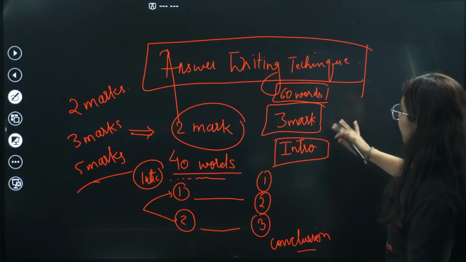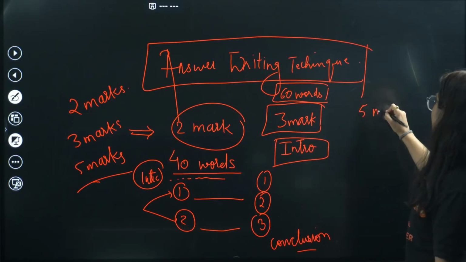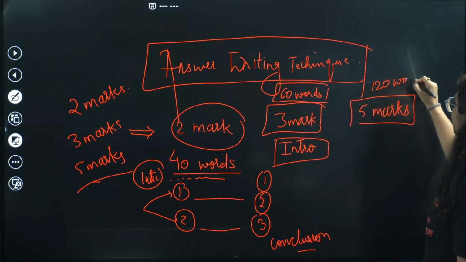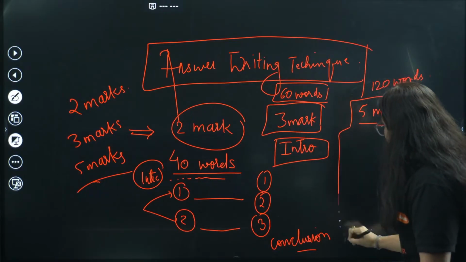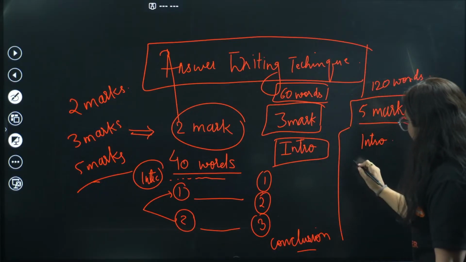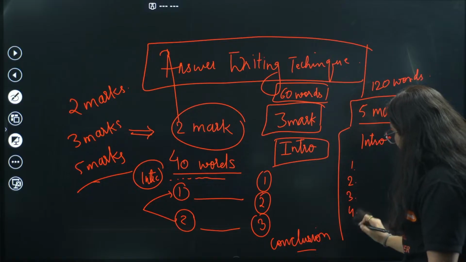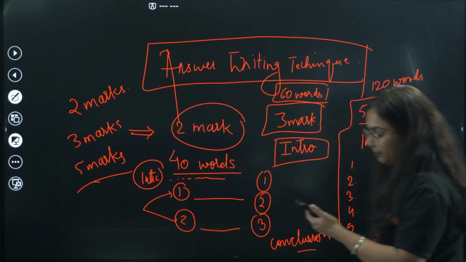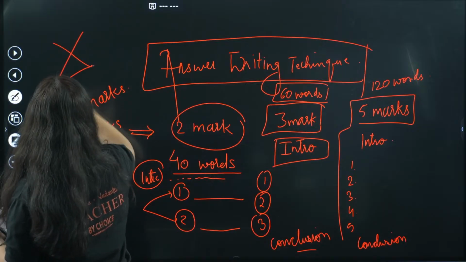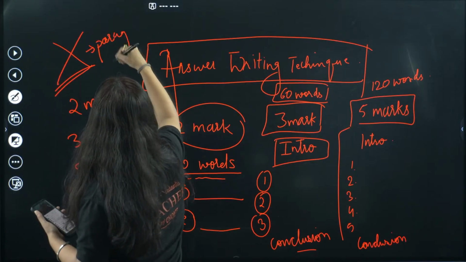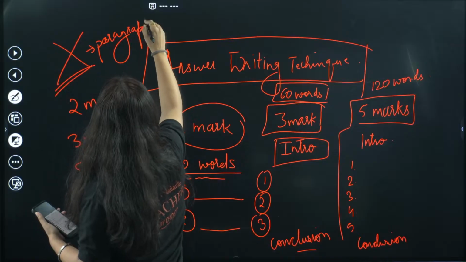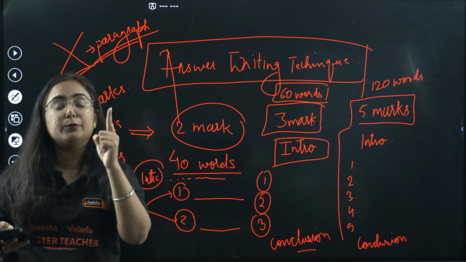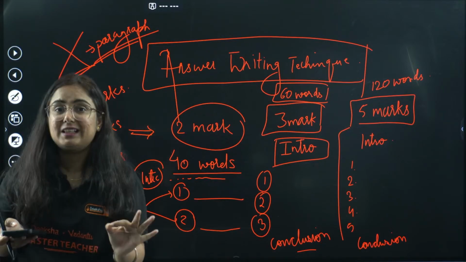Okay, then we will talk about the 5-mark question, and this is for 120 words, students. The format should be intro, point number 1, 2, 3, 4, 5, conclusion. Follow this for every answer. Never ever write your answers in paragraph form. End this method. You are grown-up kids, you are in 10th class. Write in points, and all those points should be different from each other. This is a very main criterion.